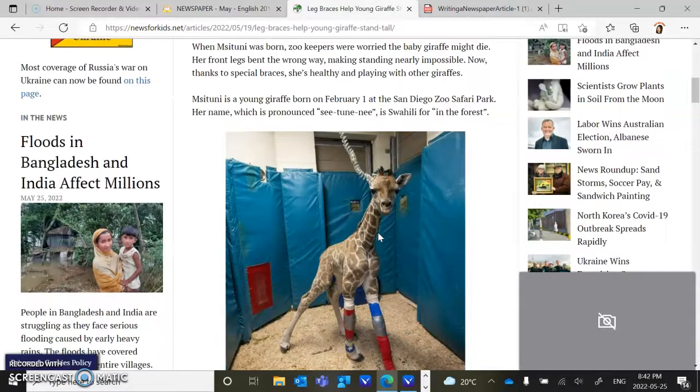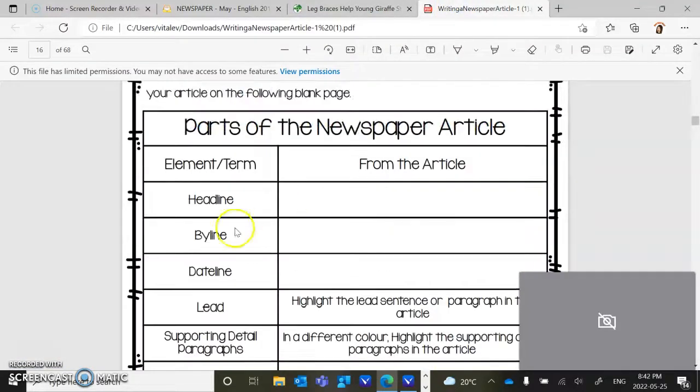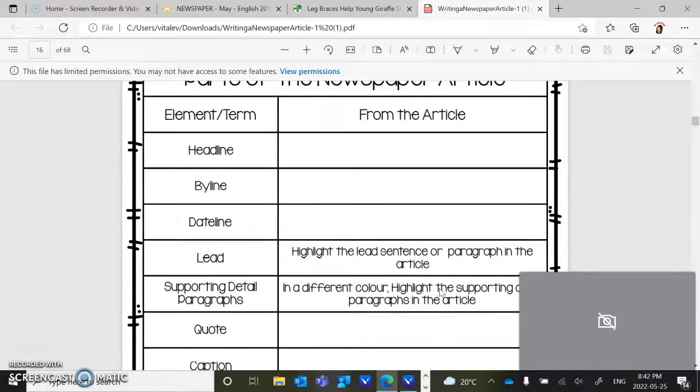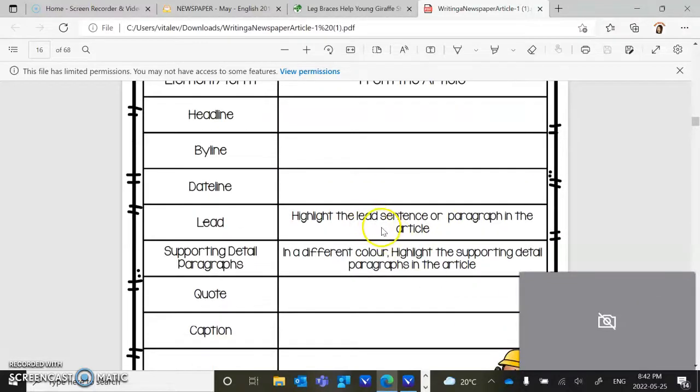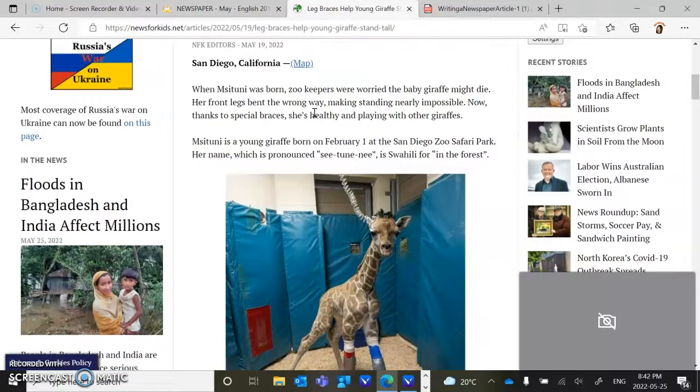You read the article with your friend and you complete this page here. It asks you what the headline is, so you write the title, the byline, the date line. It asks you all of these details. Now it asks you to highlight the lead sentence and then in different colors highlight the supporting detail. What you're going to have to do is take a screenshot of the actual article.